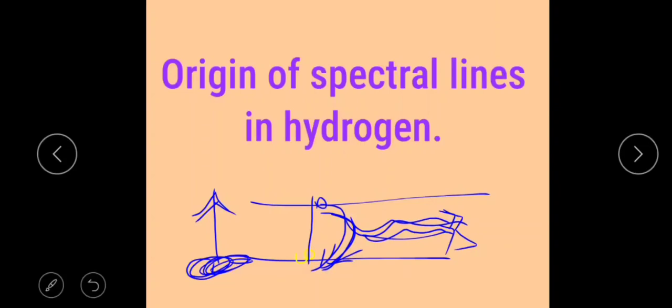These emitted radiations give the spectral lines. The energy difference is emitted as radiation. Let nu be the frequency of the quantum of energy; this emitted energy has frequency nu.